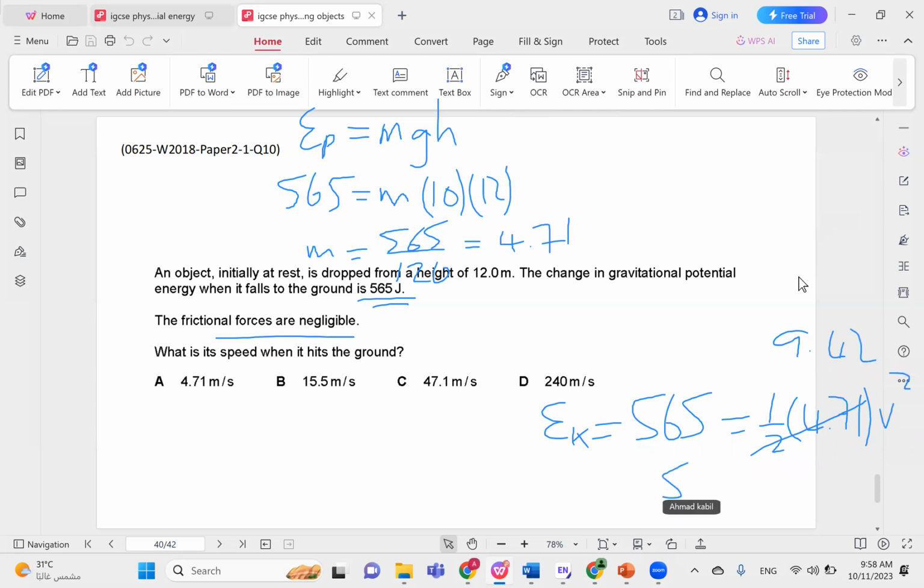And you do 565 divided by 9.42 equals v squared. And then you get the square root of this fraction. So you end up with 565 divided by 9.42, which gives us 59.97, roughly 60. And the square root of that is,